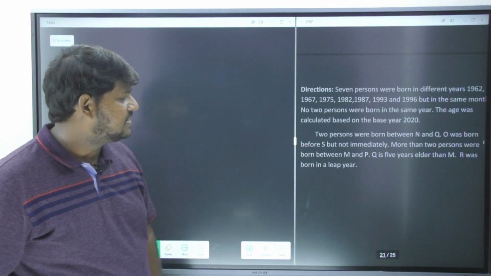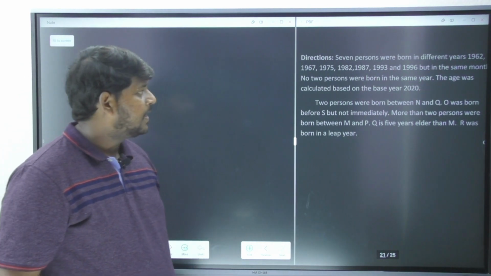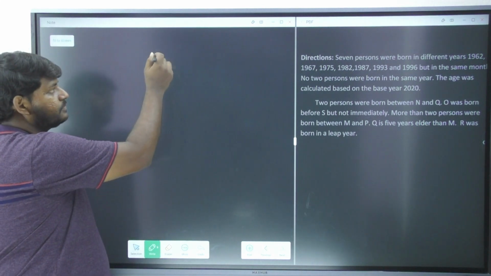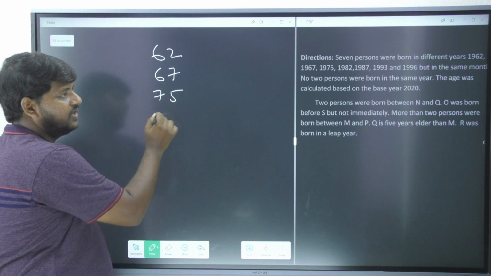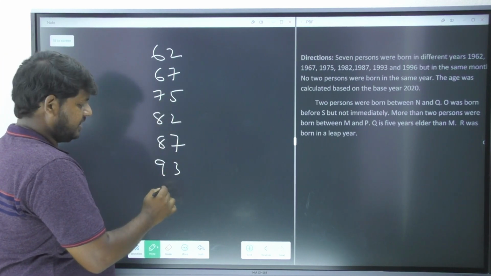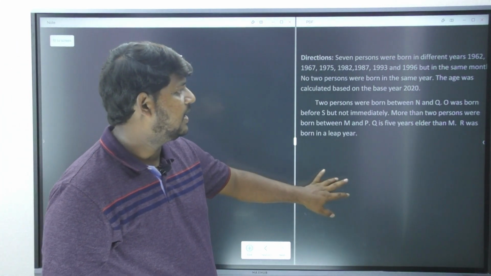Now the next question is, again, a very good question. 7 persons were born in the years 1962, 67, 75, 82, 87, 93 and 96, but in the same month.